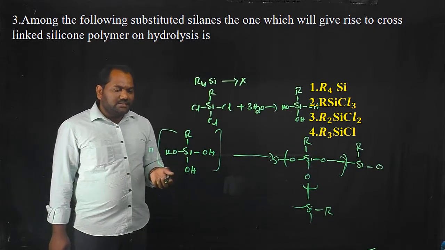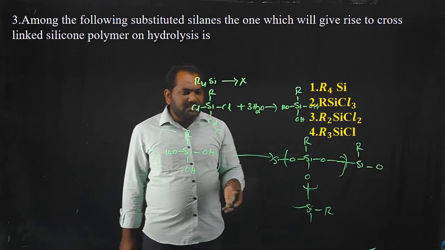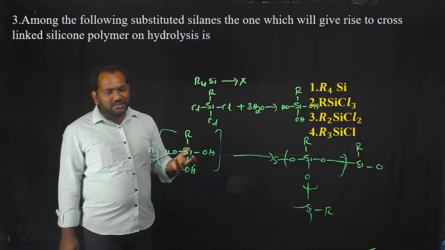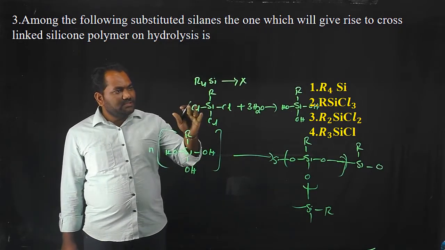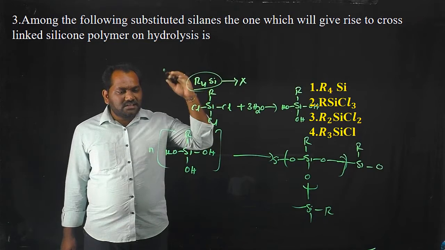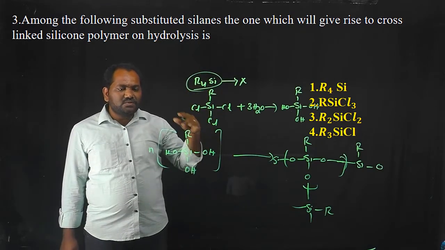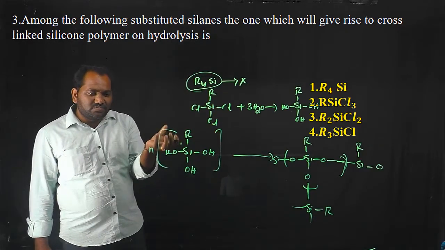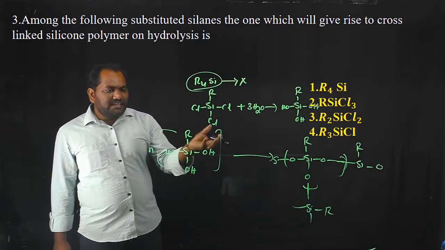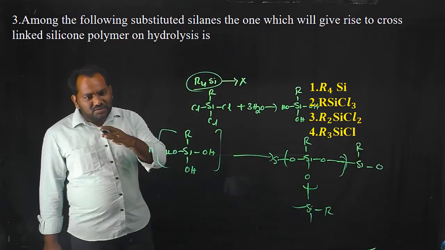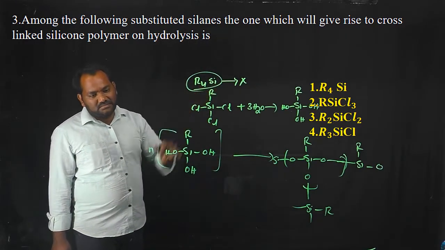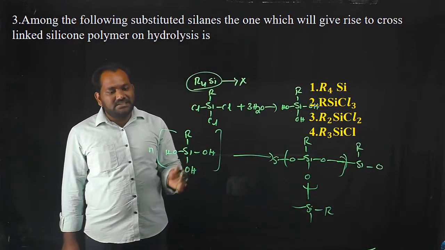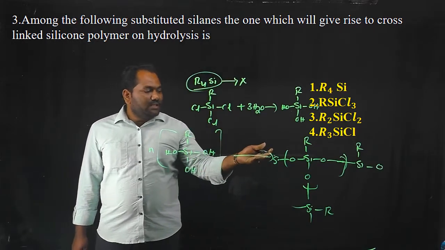It cannot form a cross-linked polymer, only a long straight chain. In the case of the fourth one, it only forms silanols, which then undergo condensation to form only a dimeric molecule. The first option cannot undergo hydrolysis.